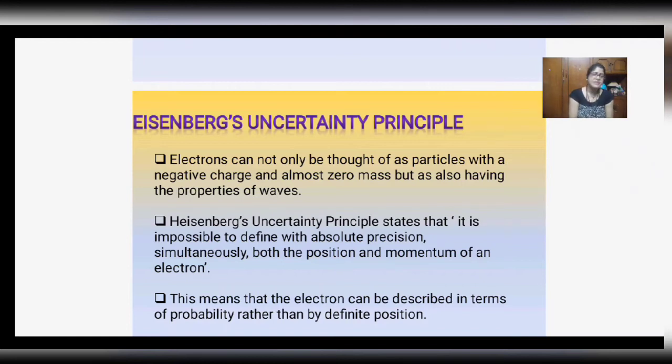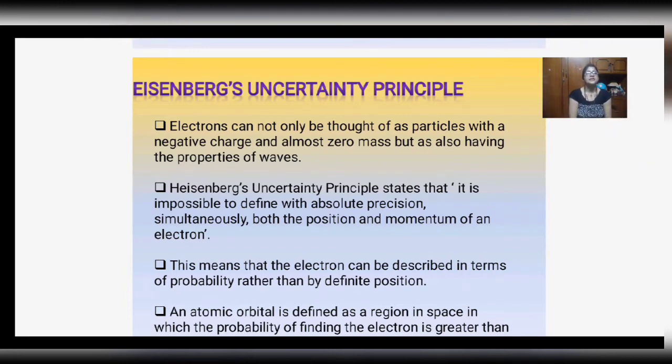So what is Heisenberg's uncertainty principle? What he said and how he could say this? He said that electrons cannot only be considered as particles. Rather, they have some wave nature in them, from where wave-particle duality theory comes.